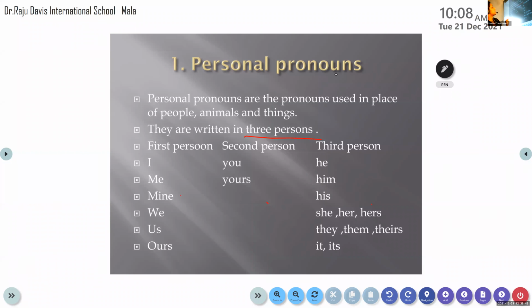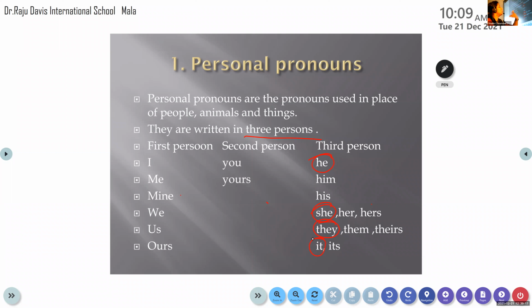Then we could say we are speaking. So I and we are the first person. We are speaking to you, so you are the second person. And when 2 people speak, we can't show dumb charades. We have to speak, and when we speak, we have to speak on any topic. It can be about a boy, or a girl, or a group of people, or a thing or an animal. So he, she, they, and it are the third person. I hope it's very clear to all of you.